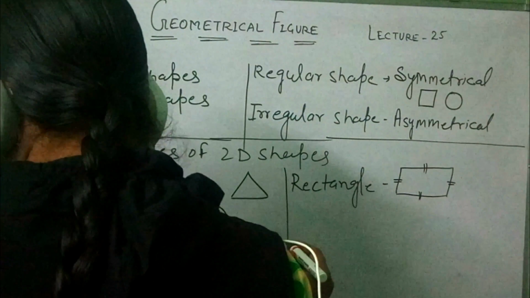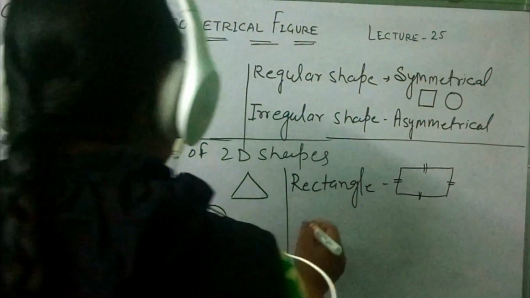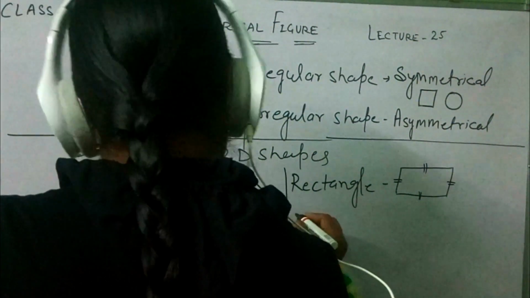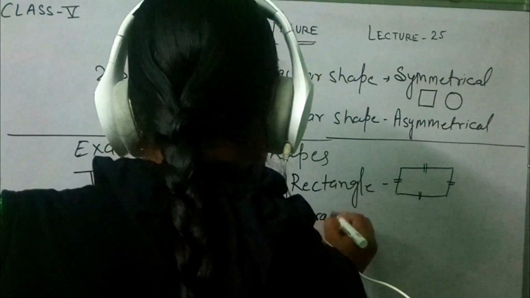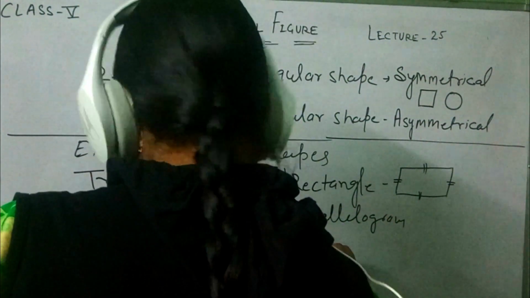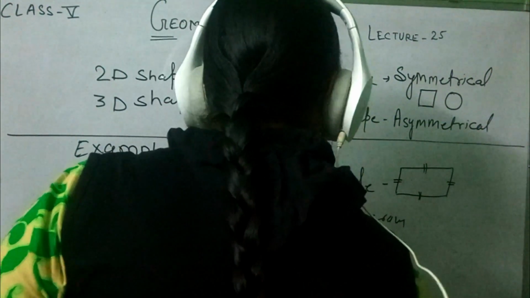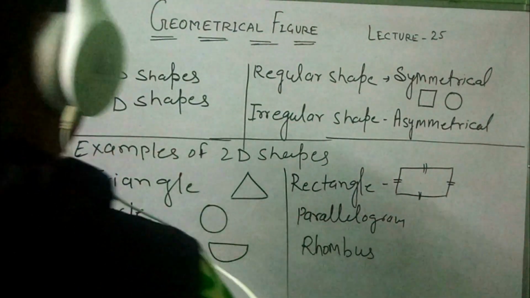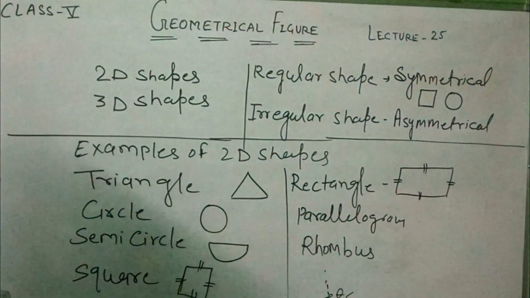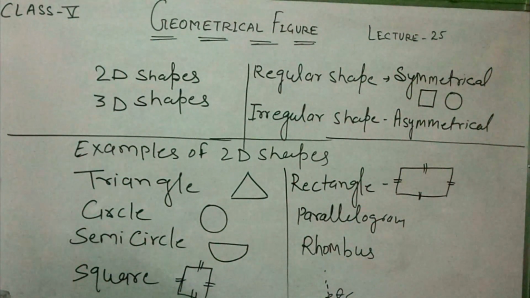Parallelogram, rhombus, trapezium, kite, polygon and many more are examples of 2D shapes.